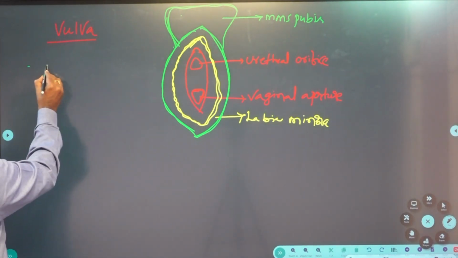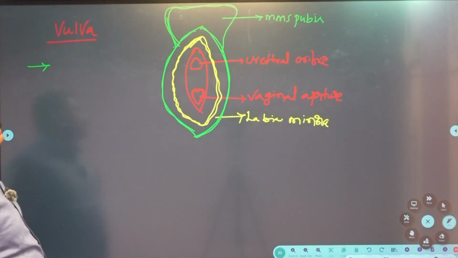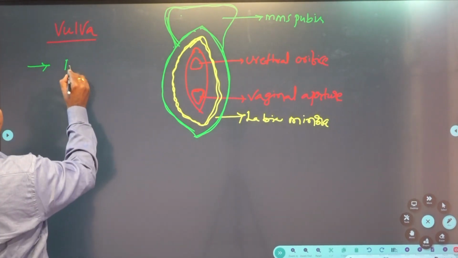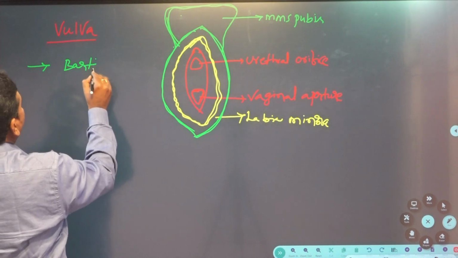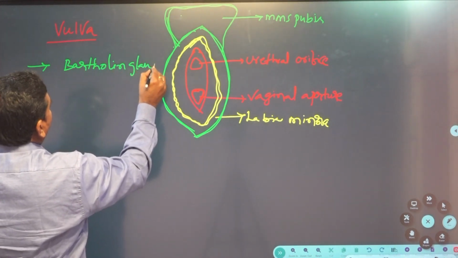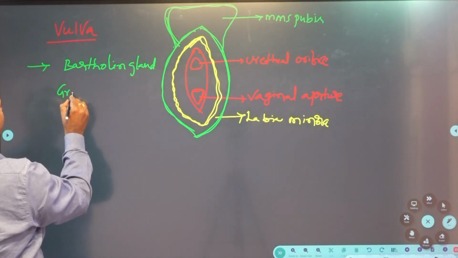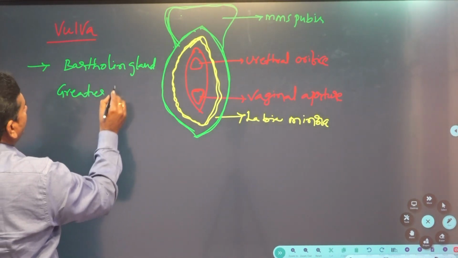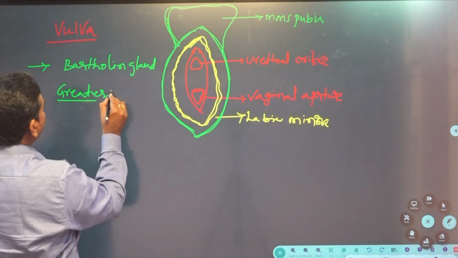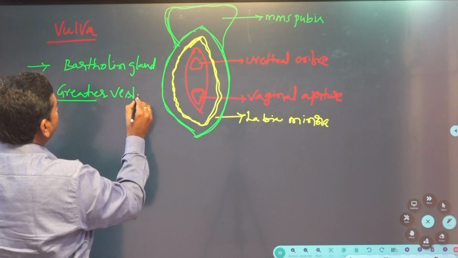In the female reproductive system, two accessory glands are also present. One is the Bartholin glands, also called the greater vestibular glands.